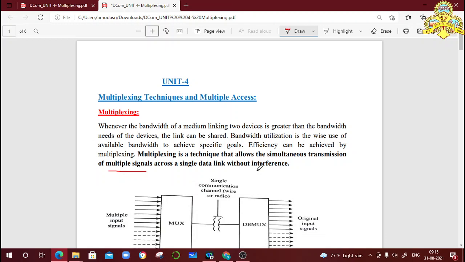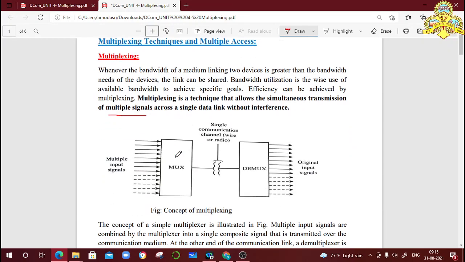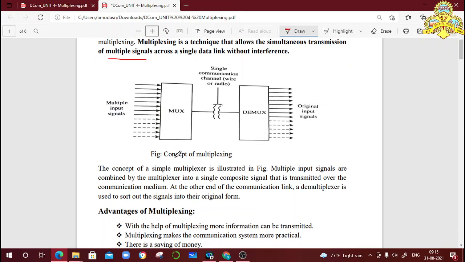To transfer that number of signals using a single channel, that process is called multiplexing. So in communication, we need this multiplexing process. In the transmitter, we use multiplexing and at the receiver end, we use the demultiplexing process.